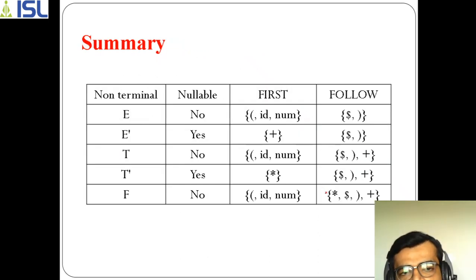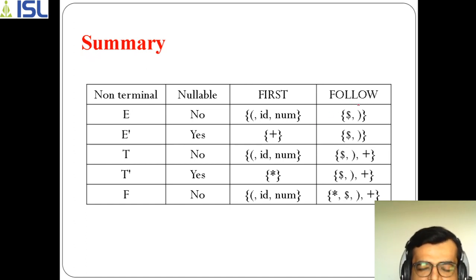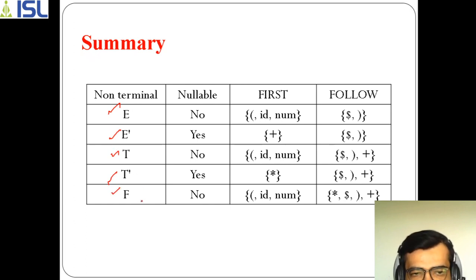So we have formulated all of this and we have used first and follow. What you have observed is that E dash, T dash, F, all are non-terminals, and among them some are nullable and some are not nullable. Here E is not nullable, so that's why we specified no. We have seen how first is calculated for this one and this one.